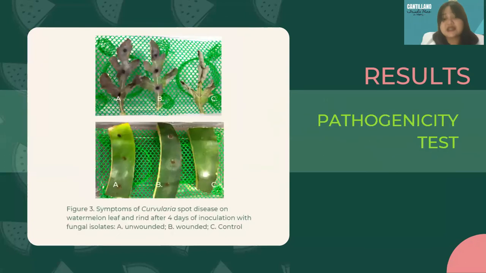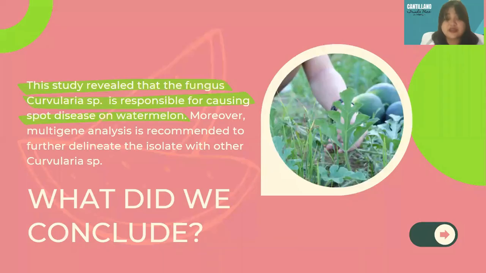Furthermore, the pathogenicity test revealed that the inoculated watermelon leaves and vines produce the same spot disease that was initially observed on infected fruits in several studies, with brown lesions that later on developed into oval to circular spots surrounded by yellow halos. With this, it was found that the fungus Curvularia species is indeed responsible for causing spot disease on watermelon. And in order to further delineate the isolate from other Curvularia species, a multi-gene analysis is recommended.